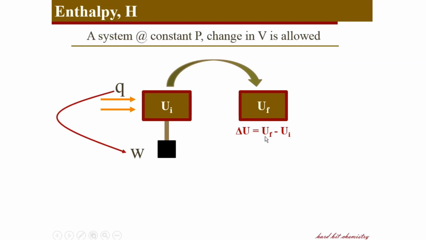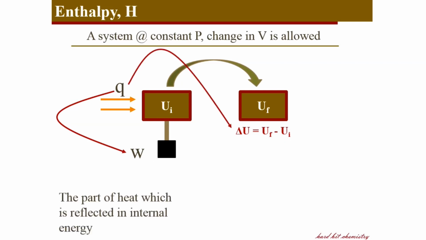So, the heat is given, and a part is used for work, another part is stored as internal energy, and that part of heat which is reflected in internal energy is called enthalpy. In other words, you can see the change in internal energy corresponds to heat and work during the process according to the first law of thermodynamics, and therefore we can say from this example that the change in internal energy cannot be equated to heat because a work component is also involved inside of heat.